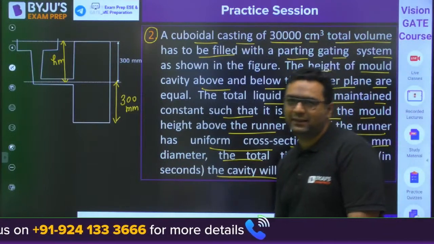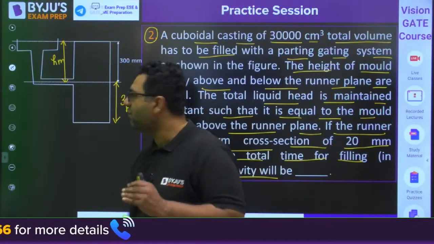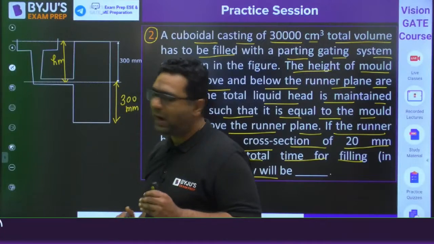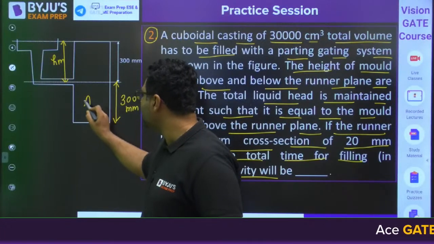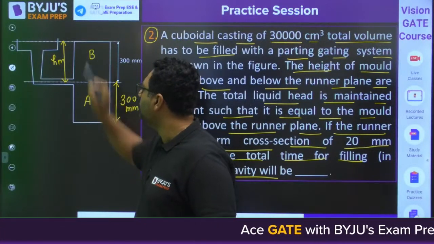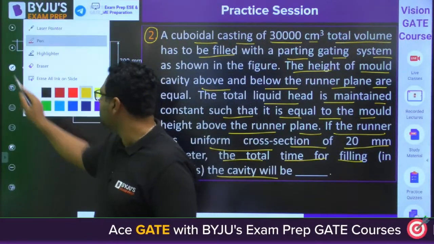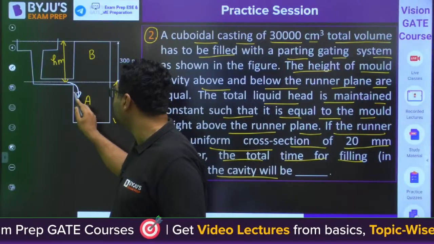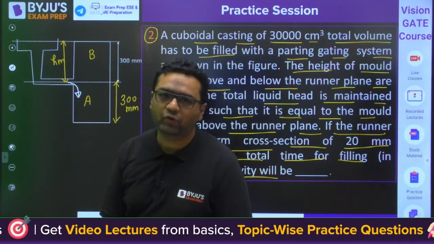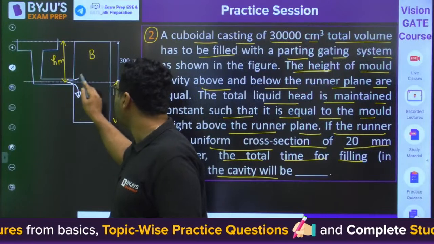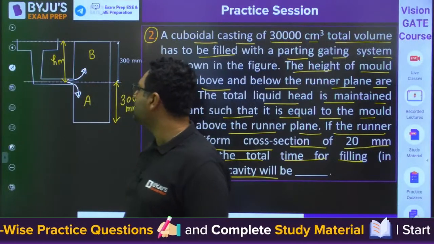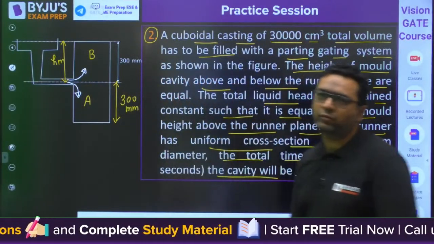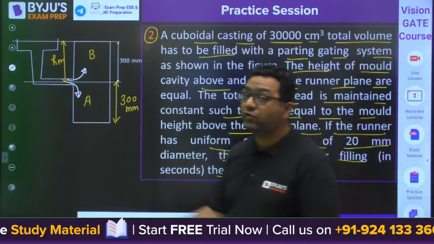As this is a parting line gating system, we would be dividing the total cavity in the two parts. Let us say this below part is A and above part is B. So I feel you guys can very easily say that A will be filled by the top gating system because molten metal is coming from the top, and B part will be filled by the bottom gating system because the molten metal is coming from the bottom.